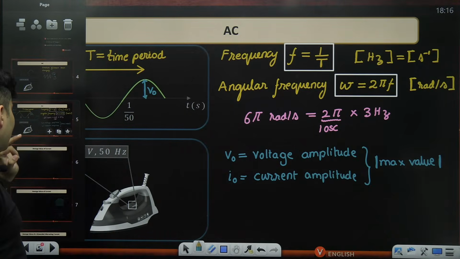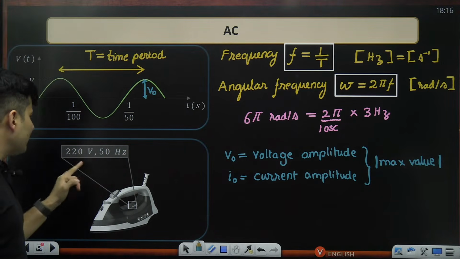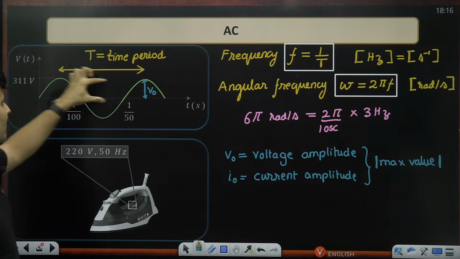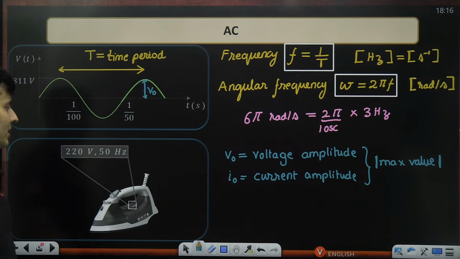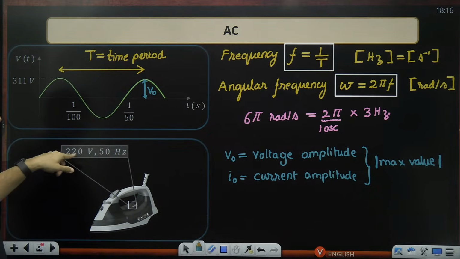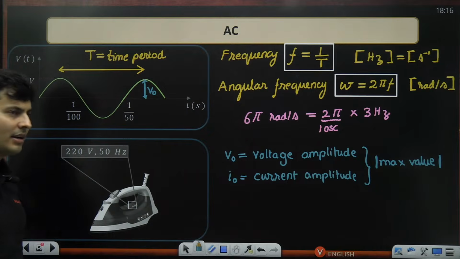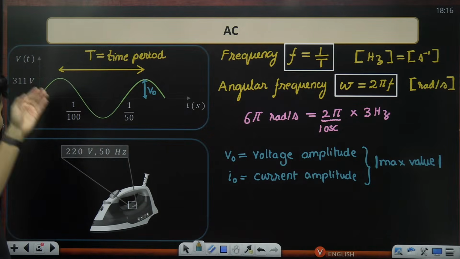Now you might be wondering, sir, what is this 220? You still did not tell that. Is 220 this maximum voltage? Actually, it is not. You are seeing this number as 311, but the parameter mentioned on most of the appliances is 220. So what is this 220? What is this 311? You will get an idea.